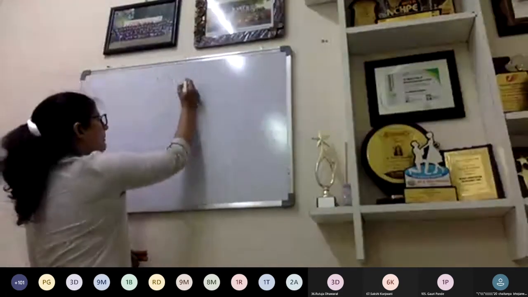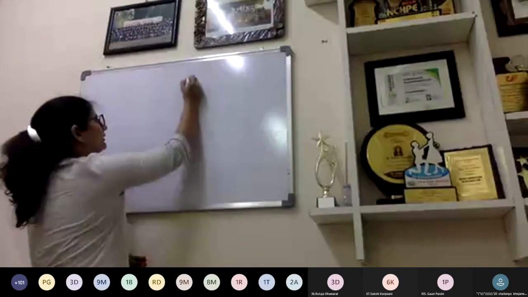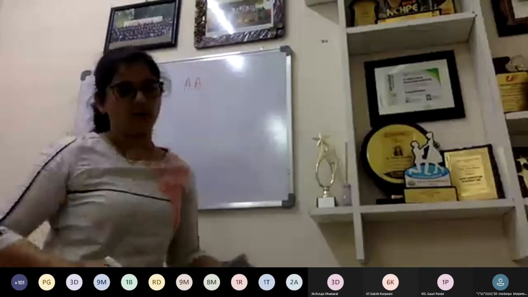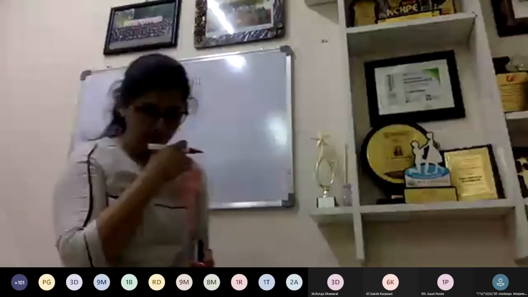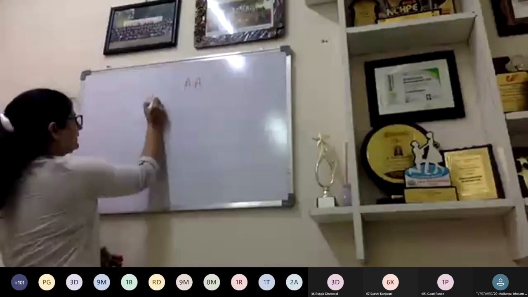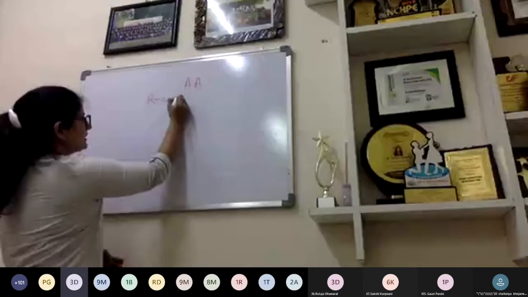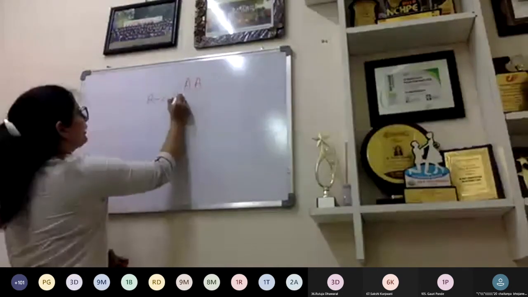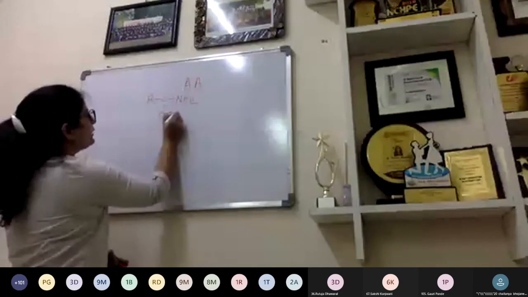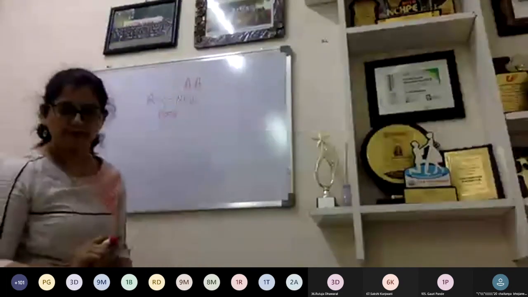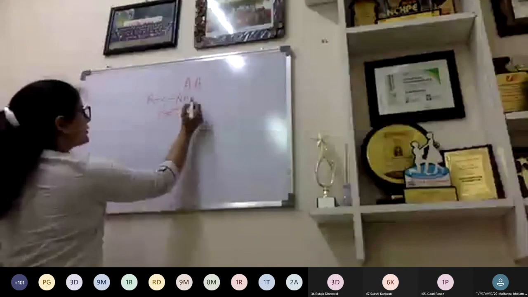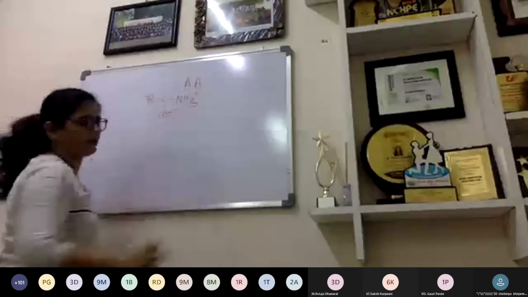ठीक है. So amino acid में कौन से दो functional group रहते हैं? What are the two functional groups? Amino group and carboxyl. Okay, you can see this is NH2 and this is COOH. बराबर है? Yes, ma'am. So amino acid is made up of carboxylic group and amino group.